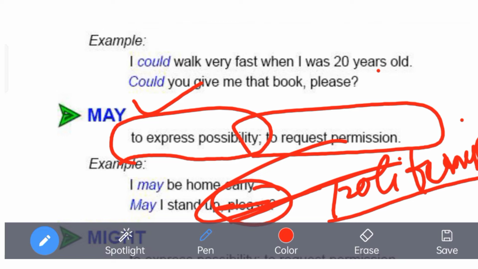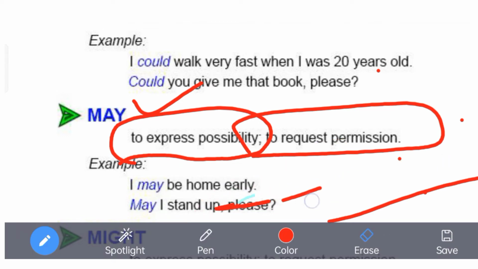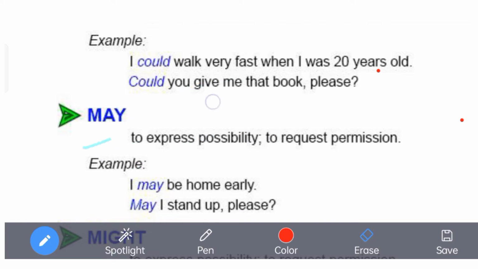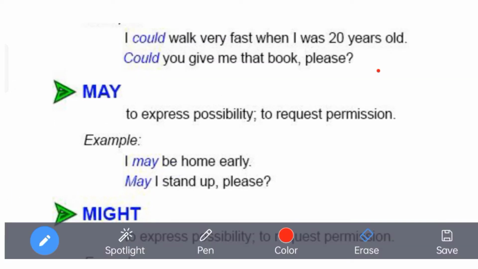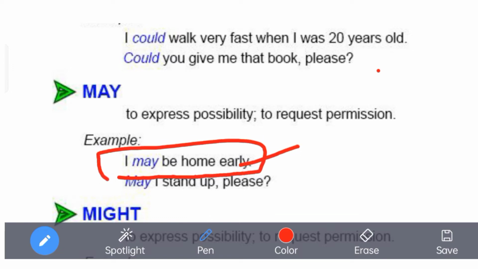But more of the concern of may and can: can will be used for ability, may will be used for possibility. Possibility means plausibility of something to happen, chances of something to happen. For that, we can say, I may be home early. If I say I may be home early, what does it stand for? That means there is a possibility of me being at home early.